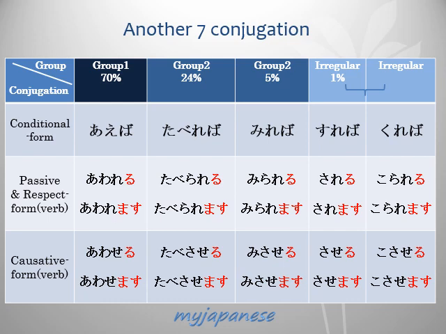Passive form and respect form have the same conjugation pattern. And the last one is causative form. Just hear the name of each form, you can imagine what you can express. The conjugation patterns depend on verb group. Please note, there are some forms which can be considered as verbs because they have conjugation.